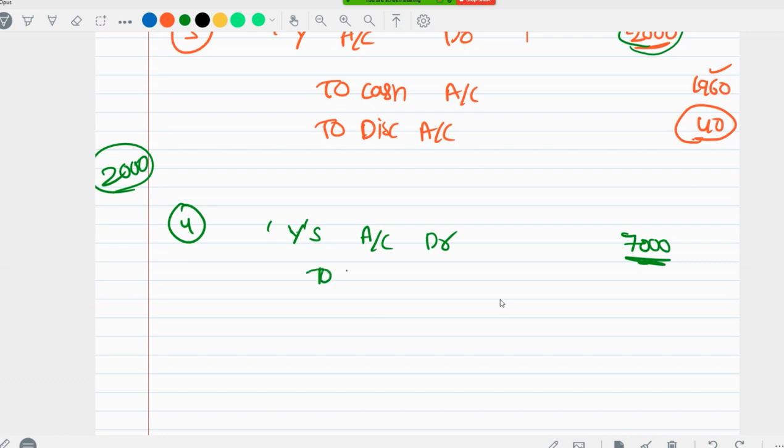Y account debit to bills payable account. Bills payable is a liability for us, so I am crediting it. So 7000 rupees.